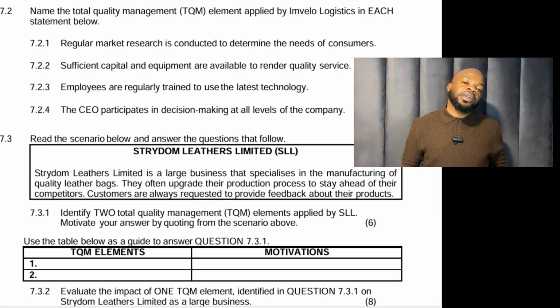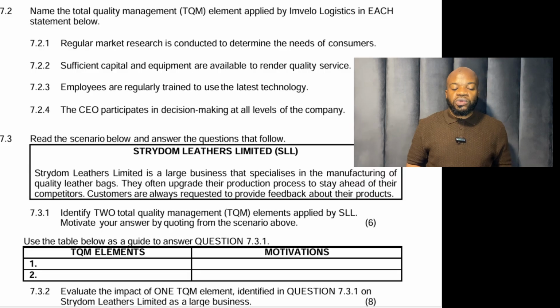So this is adequate financing and capacity. Number 3, employees are regularly trained to use the latest technology. This is continuous skills development. That's why they said regularly. That is the continuous part, and they are trained. That's the skills development. Then the CEO participates in decision making at all levels of the company. This is monitoring and evaluation of quality processes.